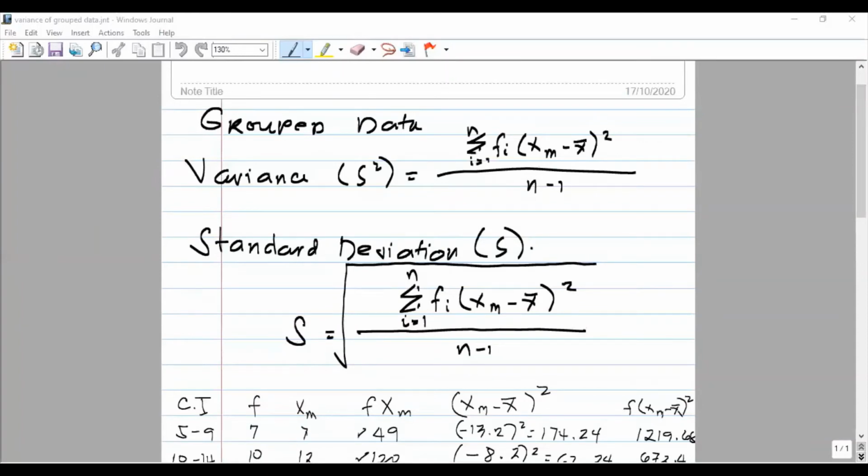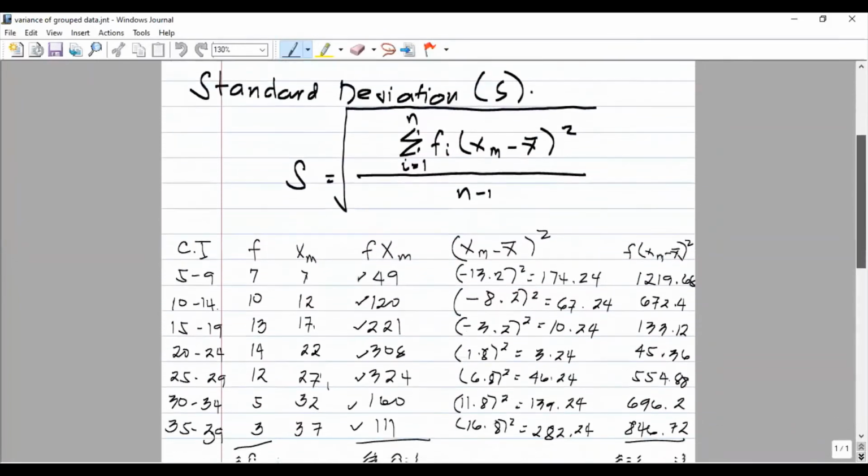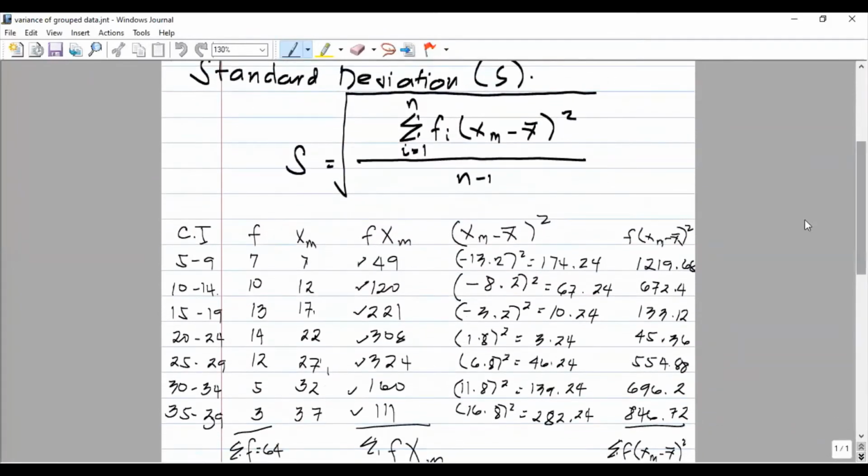Okay, so here we have our table. We can make use of this in explaining how to get the variance and the standard deviation of sample data under grouped data.